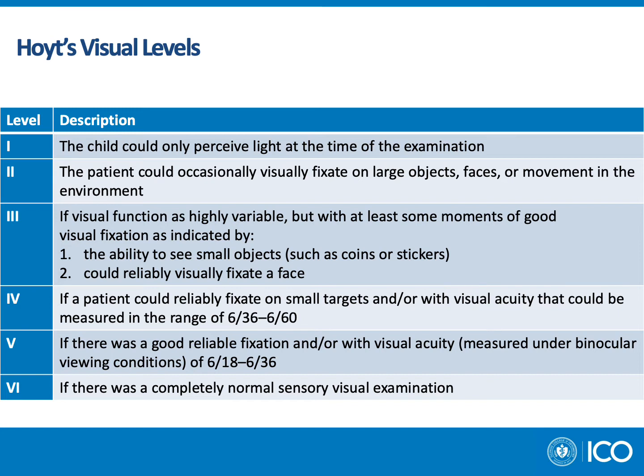visually fixate a face. Level 4, the patient could reliably fixate on small targets and/or measurable acuity in the 636 to 660 range. In level 5, there's good reliable fixation and/or visual acuity measured under binocular viewing conditions of 618 to 636. And level 6, there's a completely normal sensory visual examination.